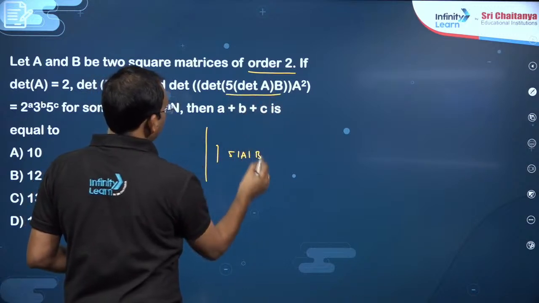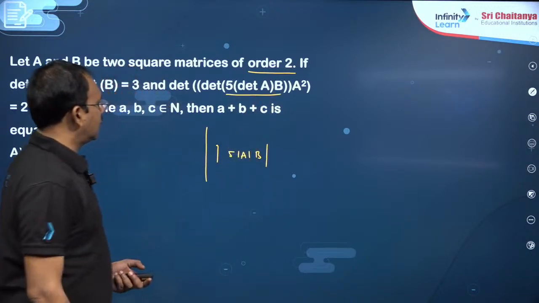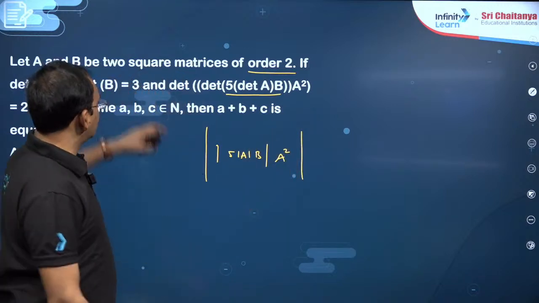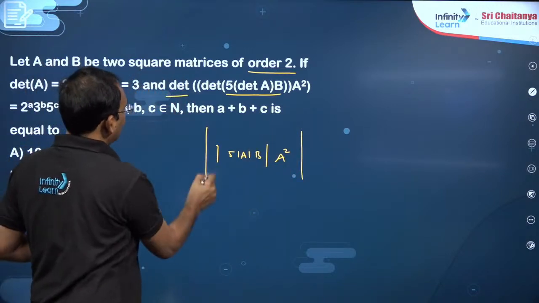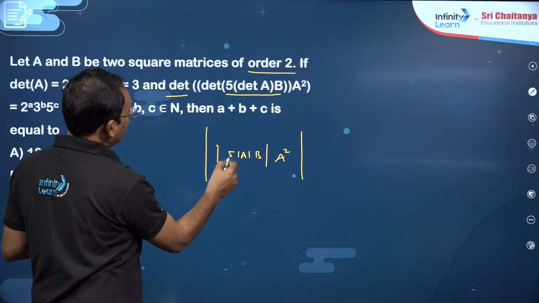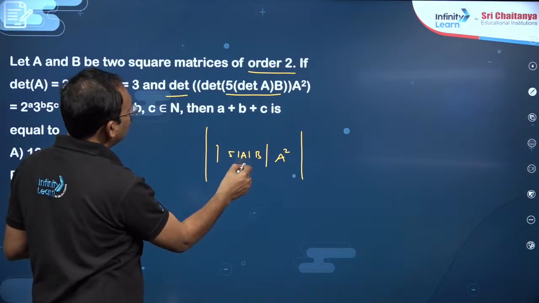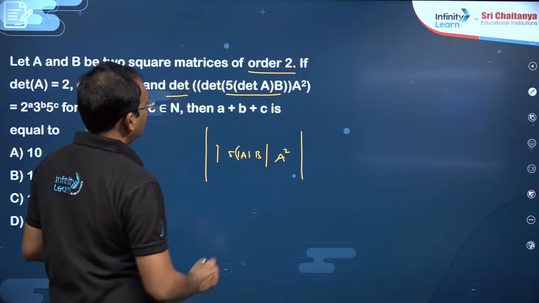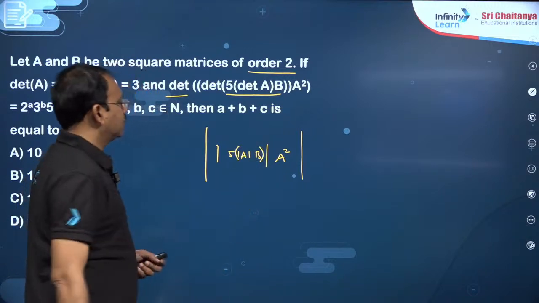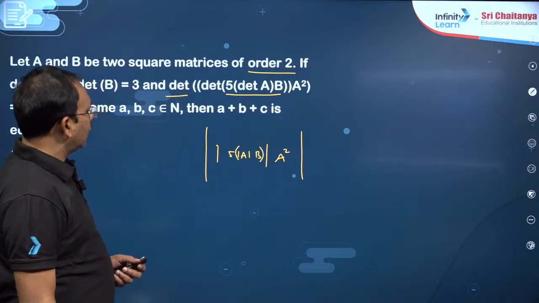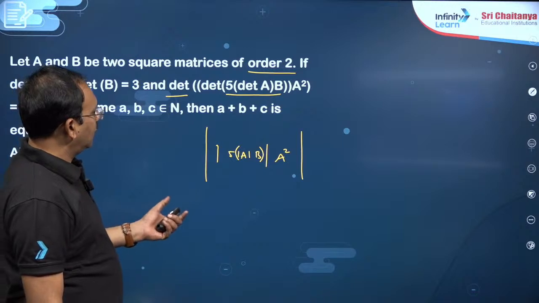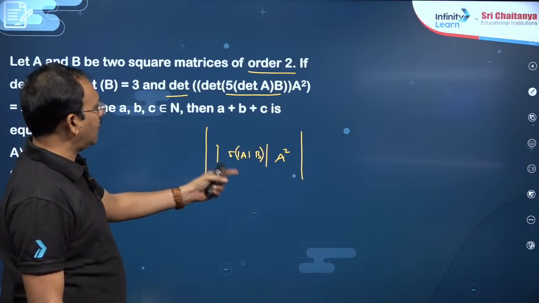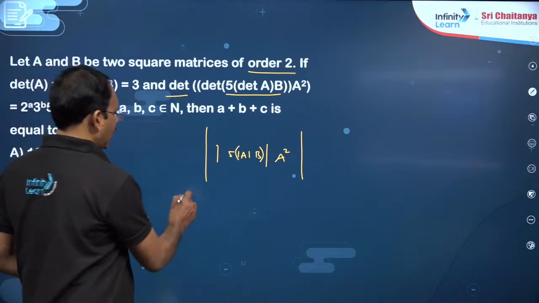5 det A into B is a determinant, into A square. Don't confuse. Again, the determinant of 5 into det A into B, then A square. You see, simplification, my dear friends.